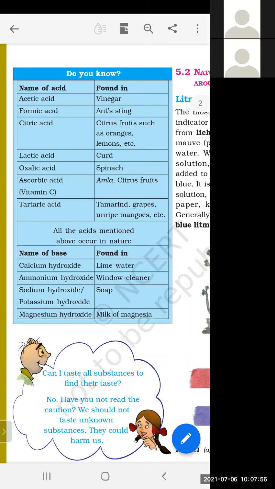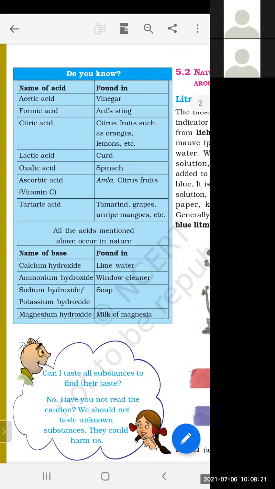Oxalic acid is found in spinach. Ascorbic acid, vitamin C, is found in amla and citrus fruits. Tartaric acid is found in tamarind, grapes, and unripe mango. So these are some acids found in naturally occurring substances.